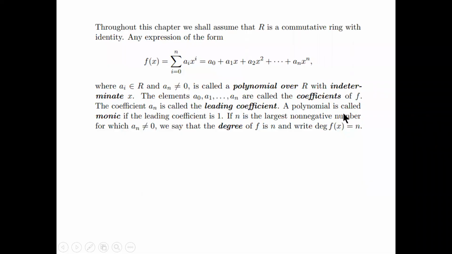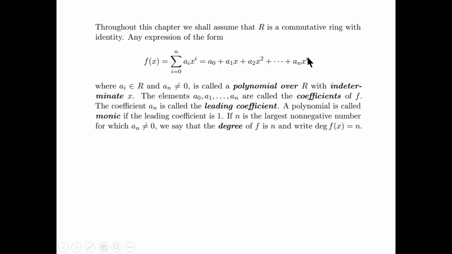So here you can define a polynomial over a ring. Here the elements a0, a1, a2, up to an belong to the ring. We've seen what a ring is already, right? And a polynomial is called monic when the first, leading term is equal to 1. The degree of the polynomial is the highest, the leading order.